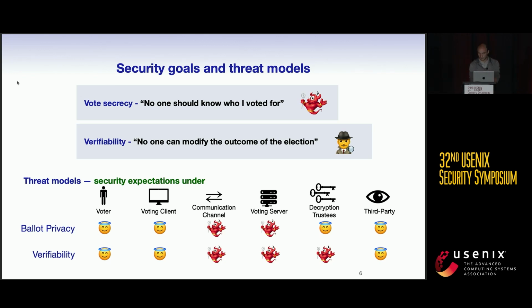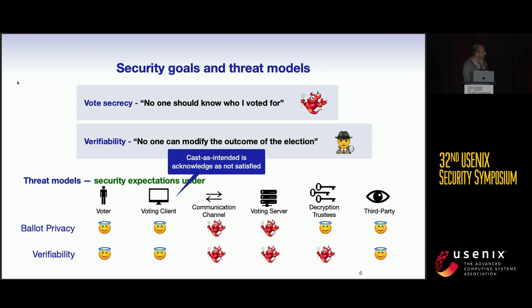This is the usual threat model. Just one note is that, unlike what is done in the literature, here we assume that the voting device is trusted. This is a quite strong assumption, but it is publicly acknowledged by the authorities, so we accept it.